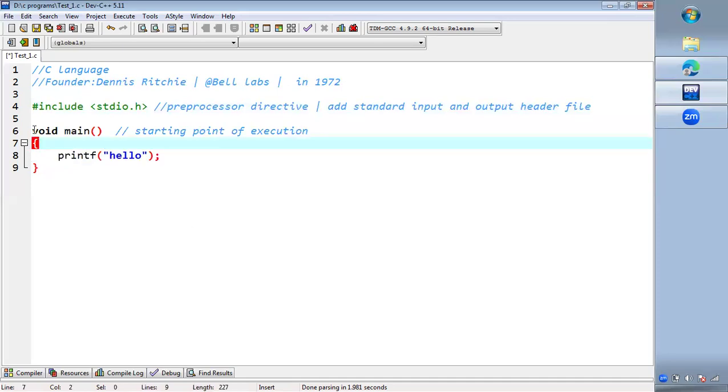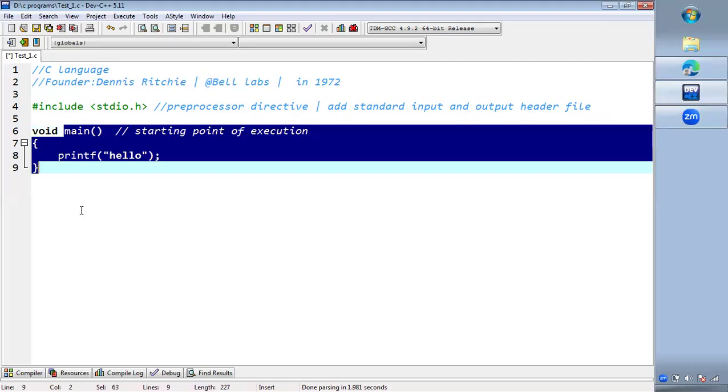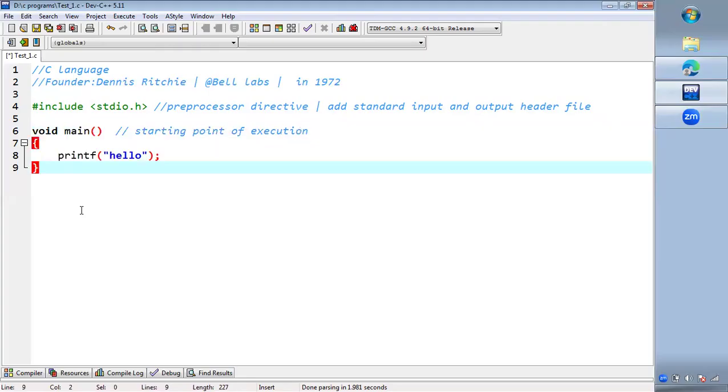So void main is the function which the compiler will search for upon program execution. This is a function with the default name main. Void is the return type of it, which means this function, after the execution of statements, will not return any result. If any result is returned by a function, then the return type of that result is mentioned here. But it is not returning any result, so we have written void.